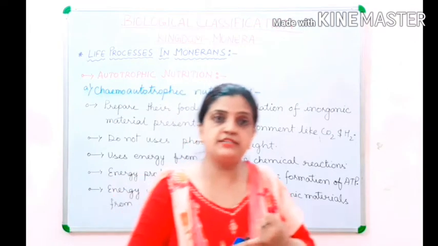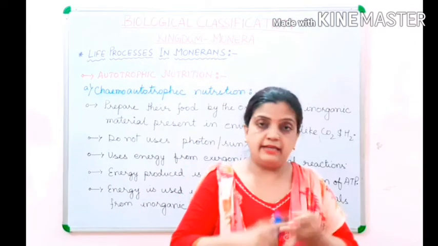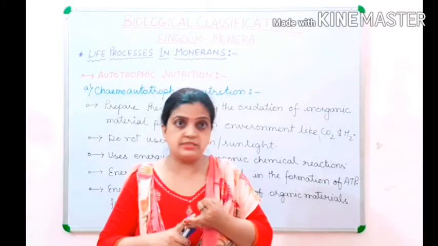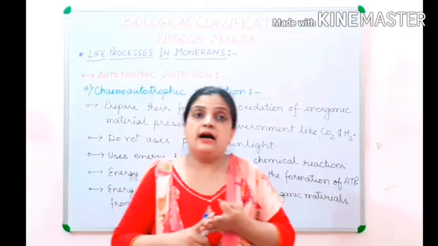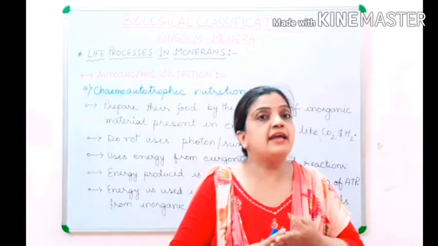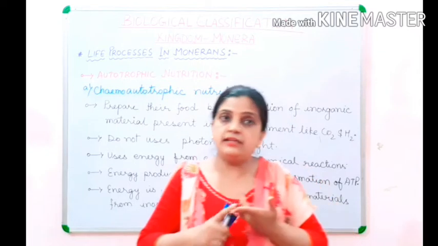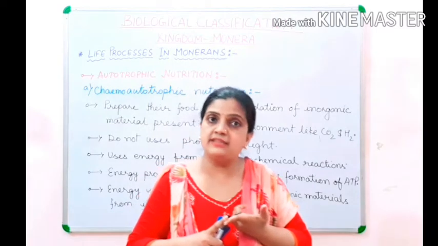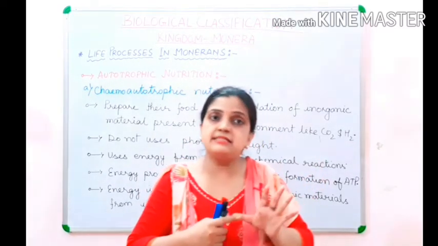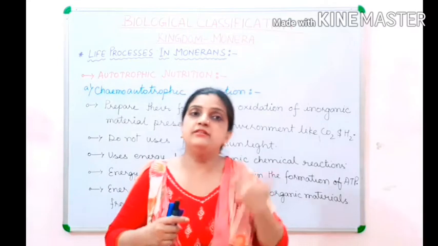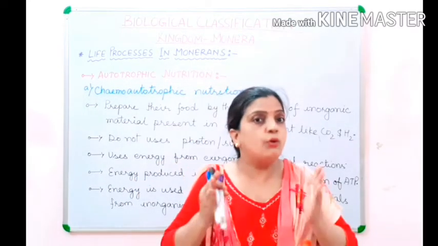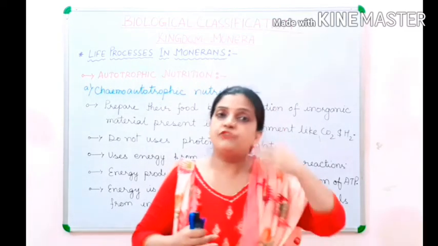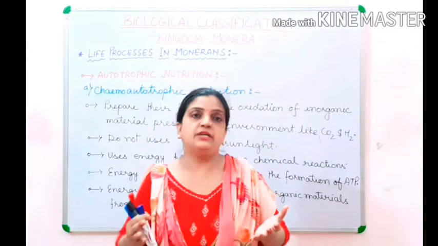It takes place, first point, in the absence of sunlight. Then it utilizes the inorganic raw material present in the environment like carbon dioxide, etc. Then they get energy from exergonic chemical reactions. The energy released during the exergonic chemical reaction is trapped and then utilized in the formation of ATP. Then this energy is utilized in the synthesis process. Hence the whole chemoautotrophic process is an oxidation process where organic food material is produced from inorganic material.